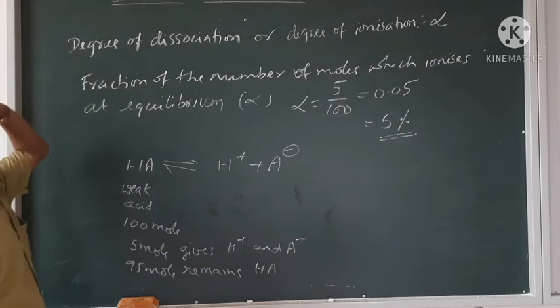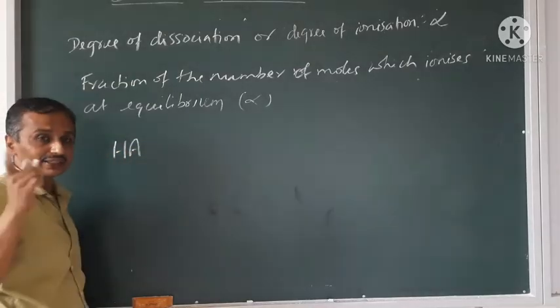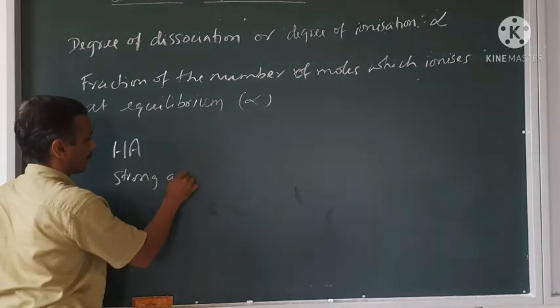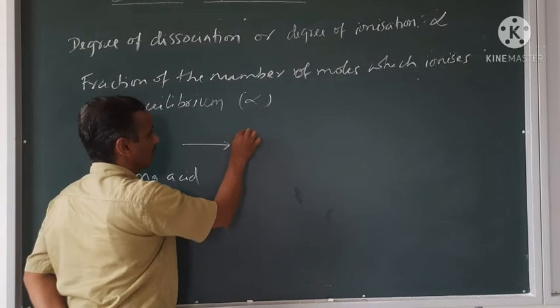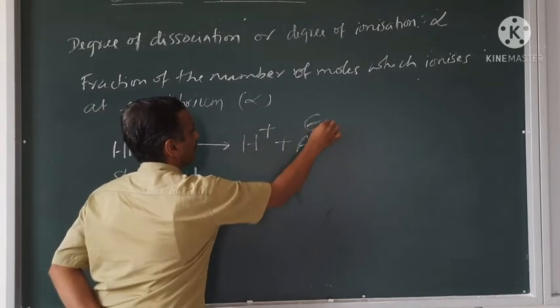Now I consider HA as a strong acid. A strong acid ionizes almost completely into H plus and A minus.